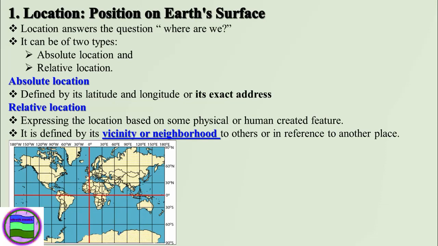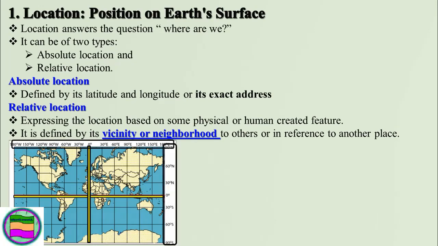We can express the absolute location of any feature by using the latitude and the longitude. We know that this is the 0 degree latitude, and also this is the 0 degree longitude. By reading the latitude and the longitude values, we can express the location here. This way of expressing location based on latitude and longitude is known as absolute location, or astronomical location, or mathematical location.